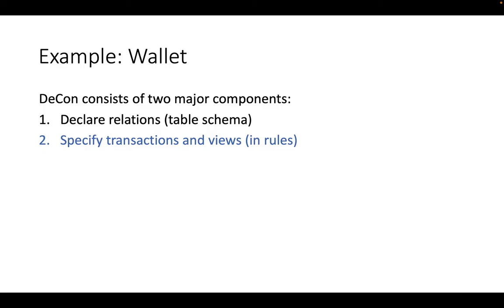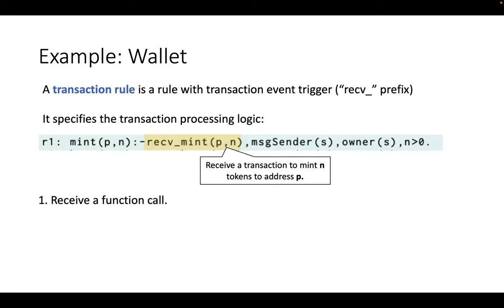And the second main component is the rules. Here we also make a distinction of 2 kinds of rules. First are the transaction rules, which are the rules with a transaction event trigger. For example, R1 specifies the processing logic for the mint transaction.